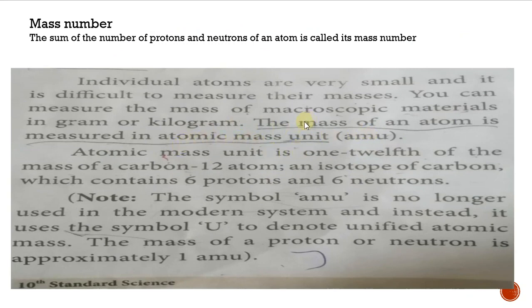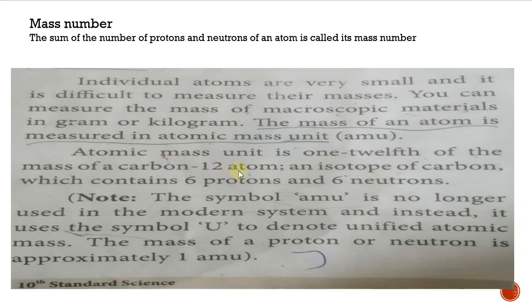Okay, this is one more question. So please note it. The mass of an atom is measured in atomic mass unit. Okay, so the question is: the mass of an atom is measured in dash, atomic mass unit, AMU. So what is atomic mass unit? Atomic mass unit is 1/12 of the mass of a carbon 12 atom. That means atomic mass unit is one part of a carbon 12 atom.